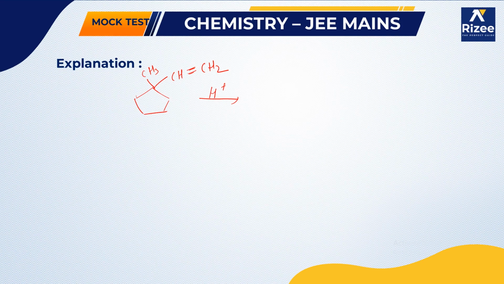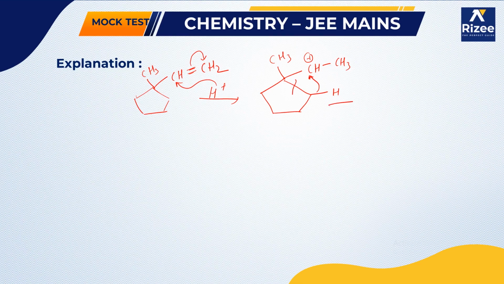This double bond is there, so the electron will shift towards the CH2 and this H plus will attack on this carbon, forming CH3, CH plus, CH3. Now this bond will break and this hydrogen will attach on this CH plus, undergoing ring expansion to form CH3, and here CH3, and here the positive charge will be there.